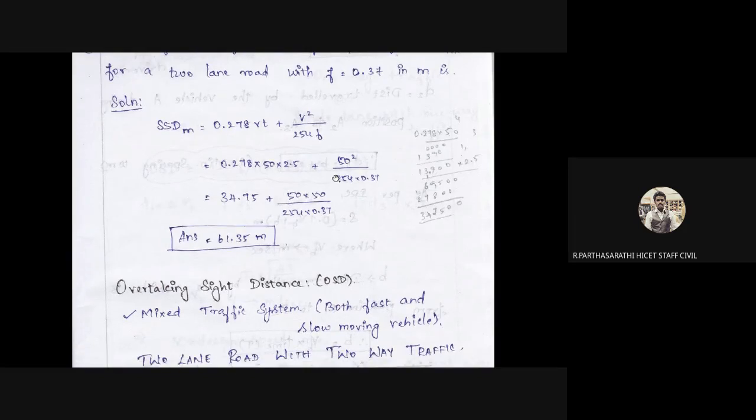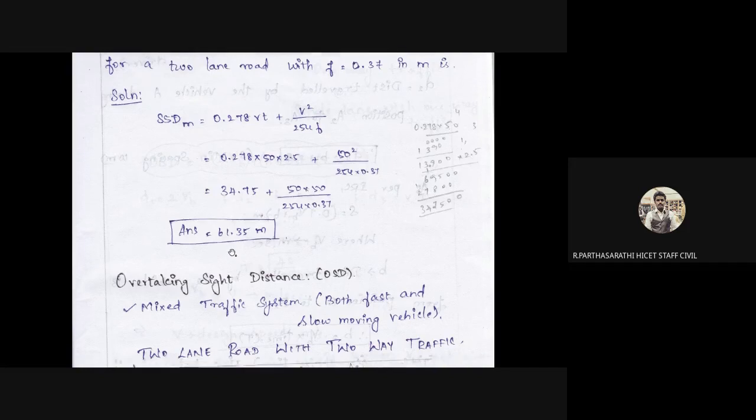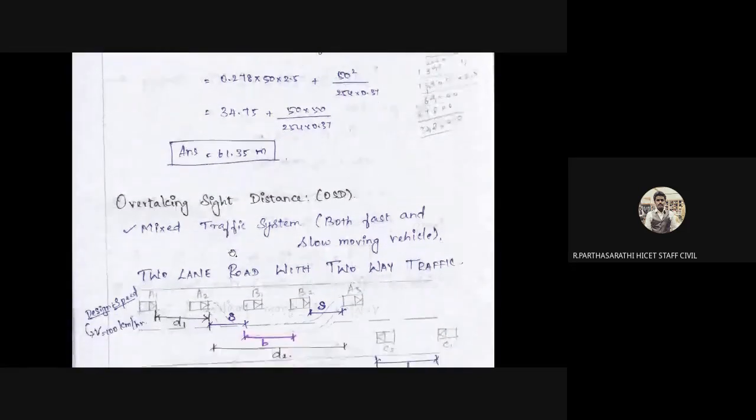Okay, this is very important. First of all, resolve this multiplication and this multiplication, divide by this one, and you will get the answer. That's all.